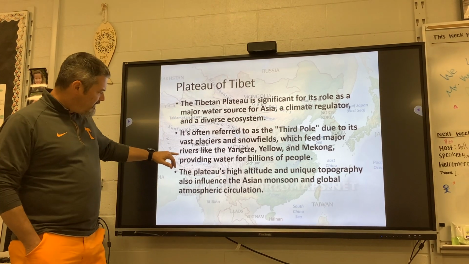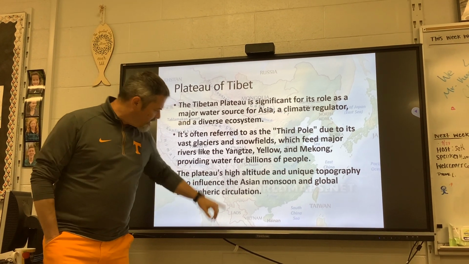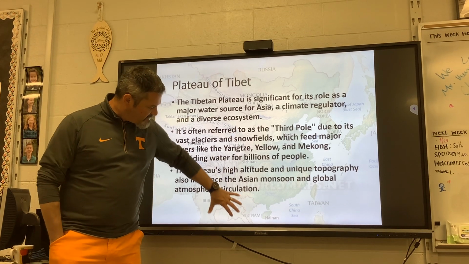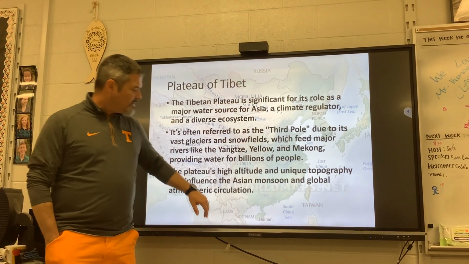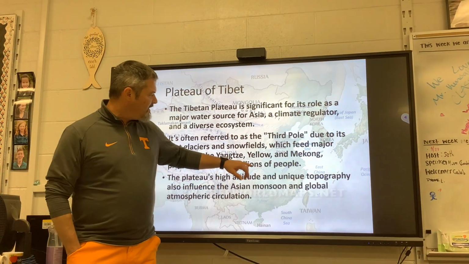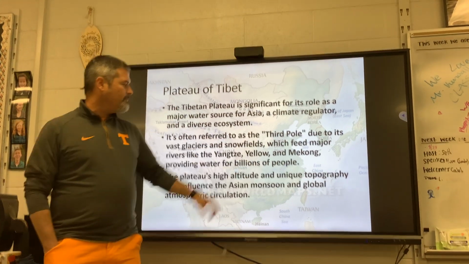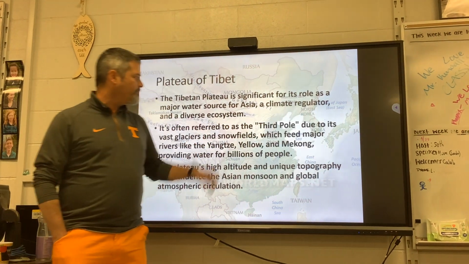And so it'll have these rivers that go. Here's the Mekong, which goes down into Southeast Asia. Whenever you talk about Vietnam, you'll talk about the Mekong. And then you've got the Yangtze and the Yellow rivers, which are coming through here. There's the Yangtze and there's the Yellow.